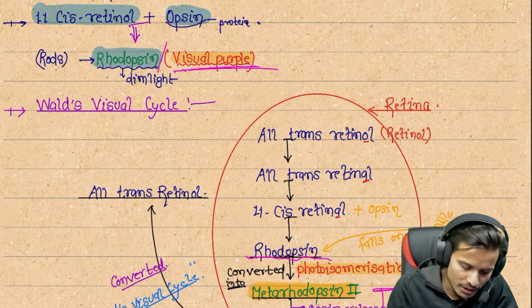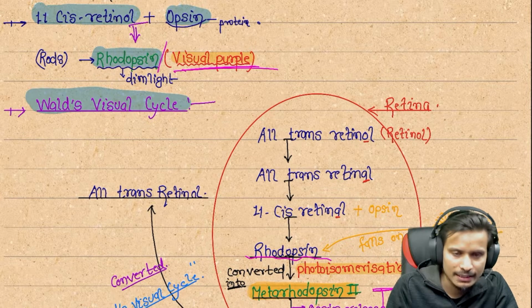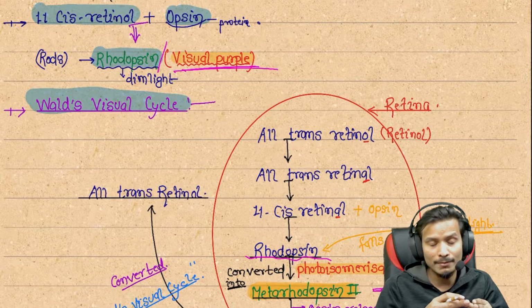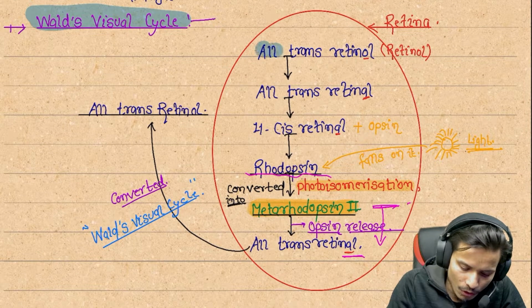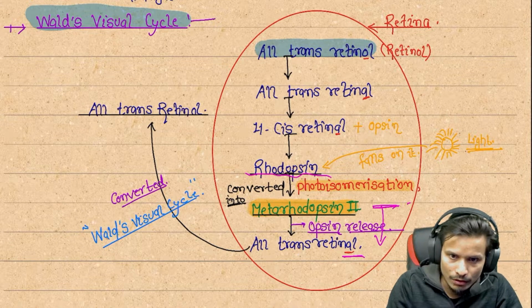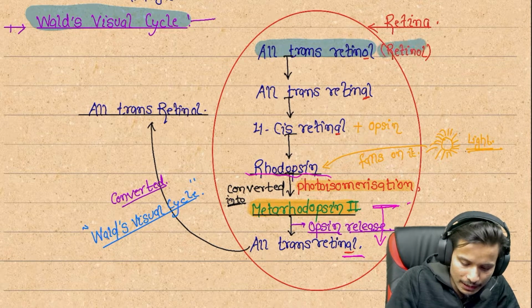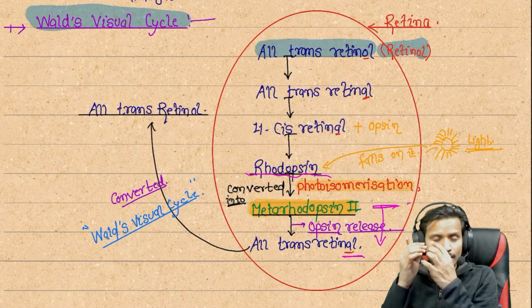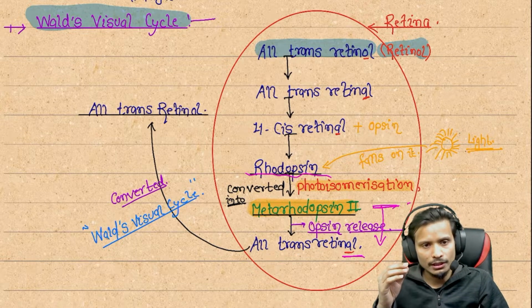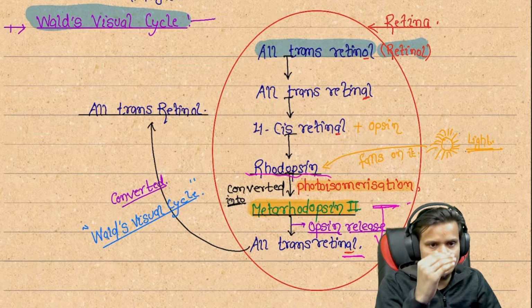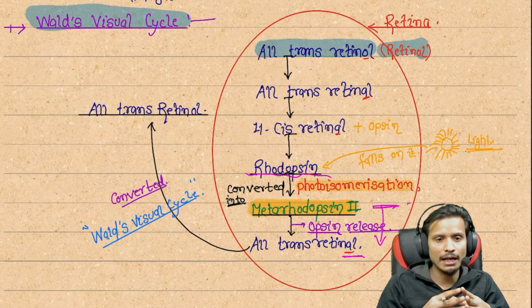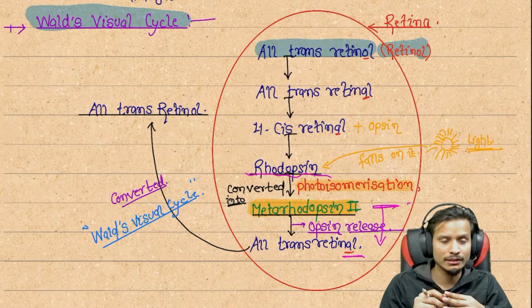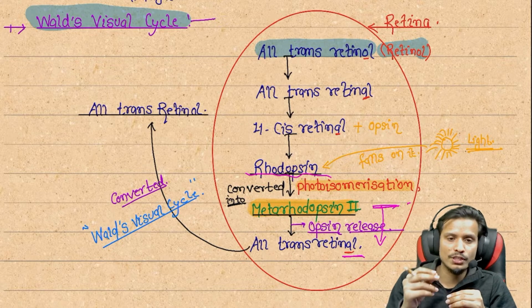Next, what is Wald's visual pathway? It is the mechanism through which the vitamin is performing its action. We can see here the all-trans retinol in the retina. We are looking now at the retina of our eyes, and on the retina, as you know, cells are present layer by layer. On the retina there is a rhodopsin layer with photoreceptor cells, and they are performing the visual function.